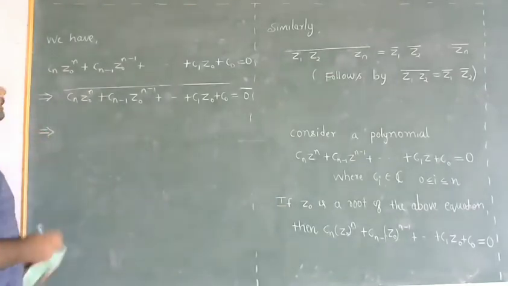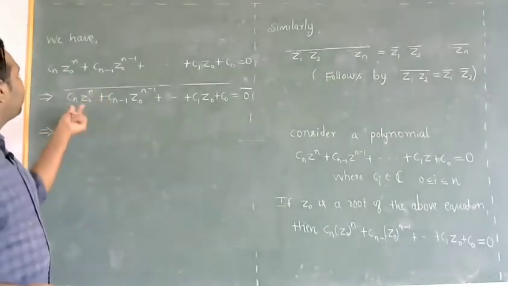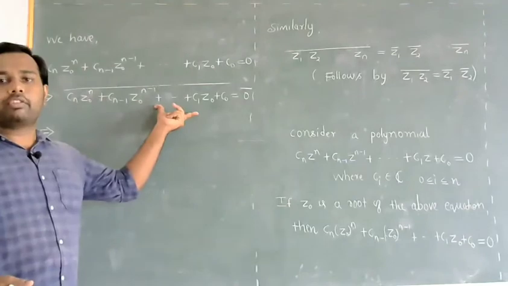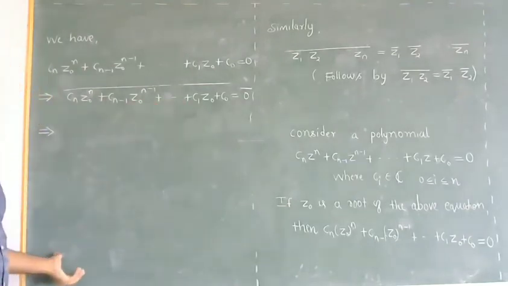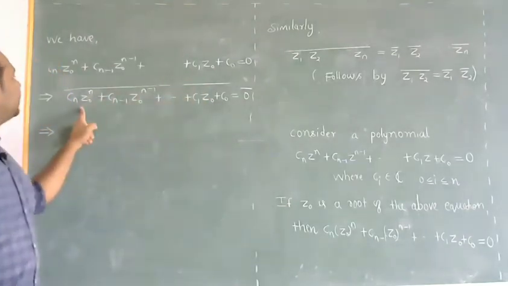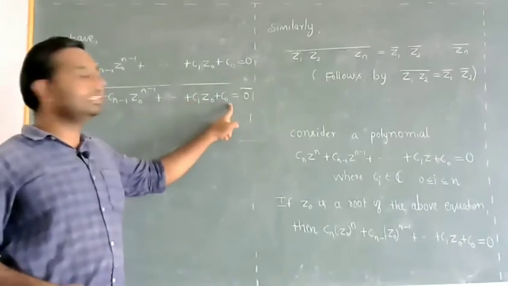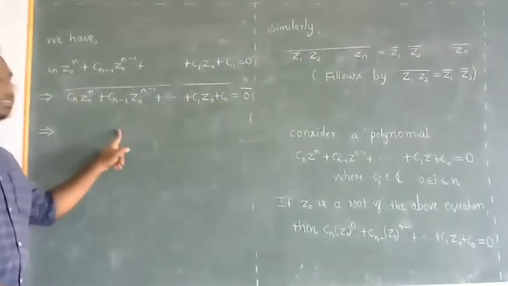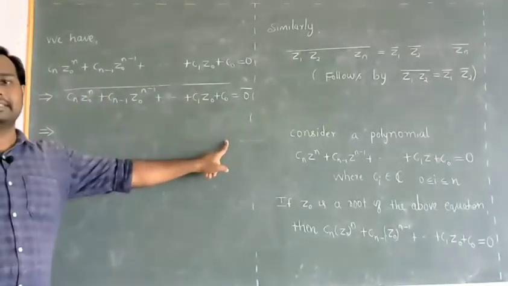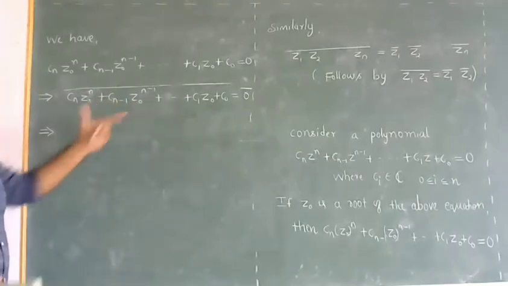Now which implies, now we have conjugate of a finite sum of complex numbers. Just now we have proved that conjugate of Z1 plus Z2 plus so on Zn is Z1 bar plus Z2 bar plus so on Zn bar. So we will apply that result here.